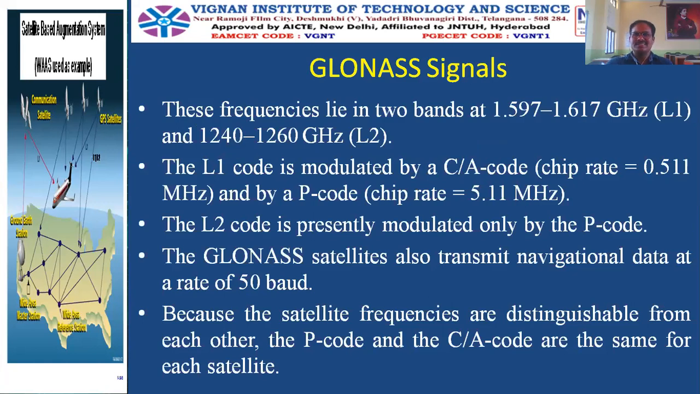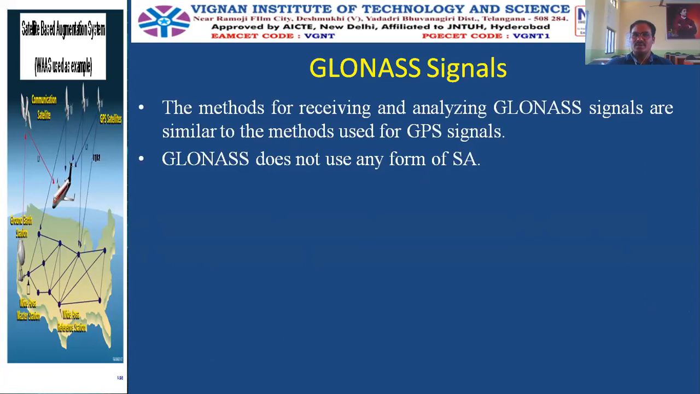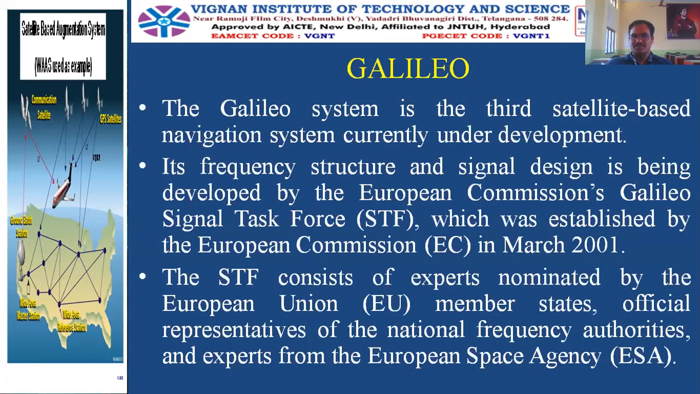So this is just an overview of the GPS and GLONASS. And next we have Galileo. So who developed the Galileo system? The Galileo system was developed by the European Union, Europe, EU. GPS is by the US, GLONASS is by the Soviet Union, that is Russia, and Galileo is by the European Union.